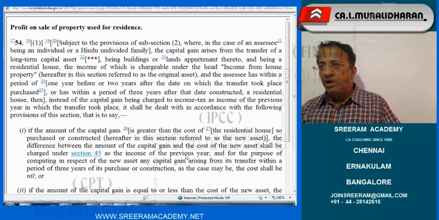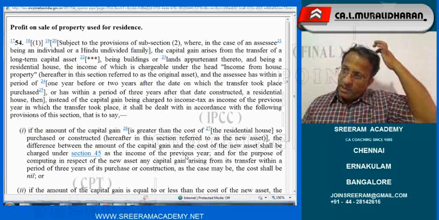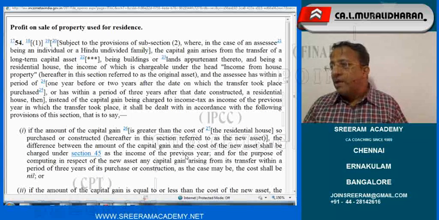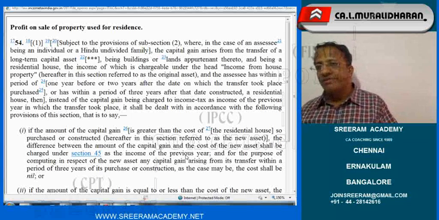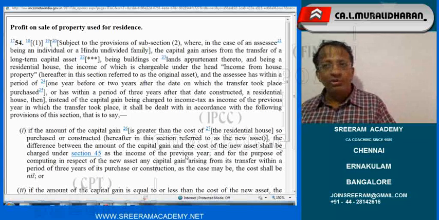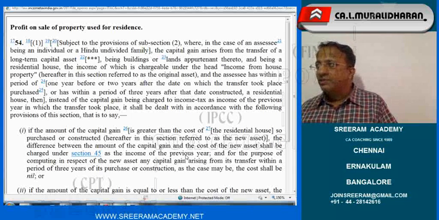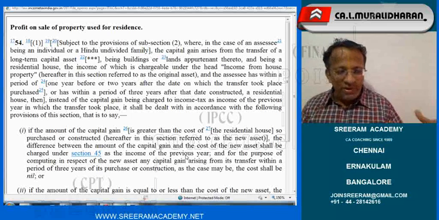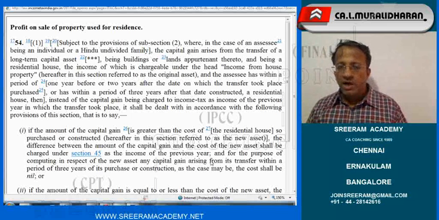Pro rata is there only for 54 EC. Is that clear? Some of the exemptions do not have capital gains as a base. They are expecting net consideration for investment. I will show you at the appropriate place, because when I draw some other section here, we will not be completing this problem. Are you understanding?